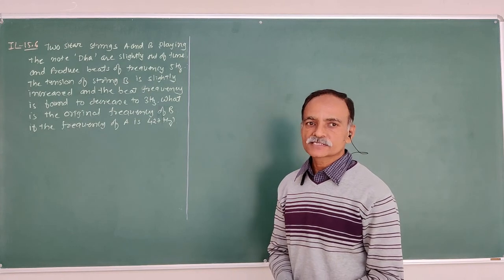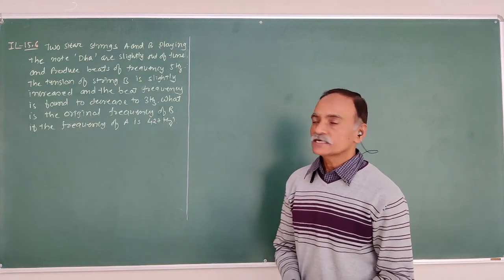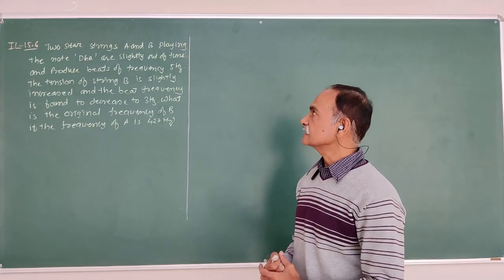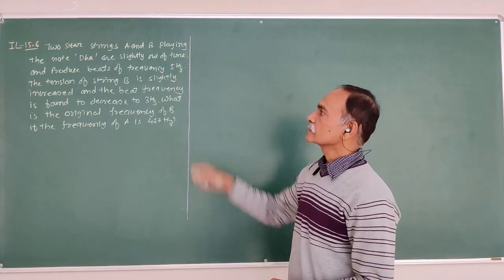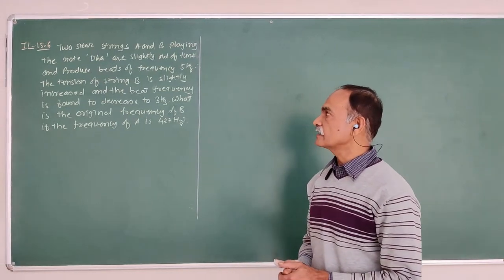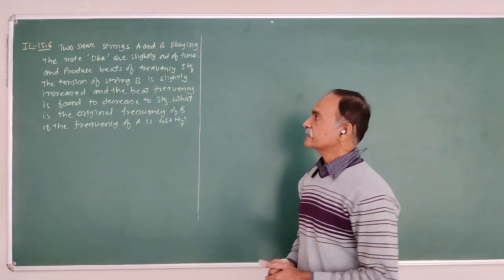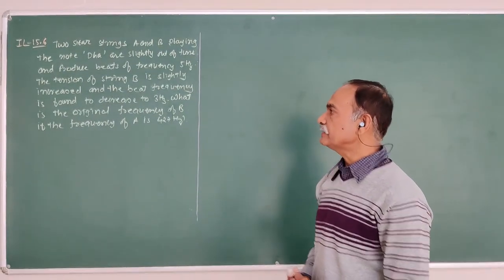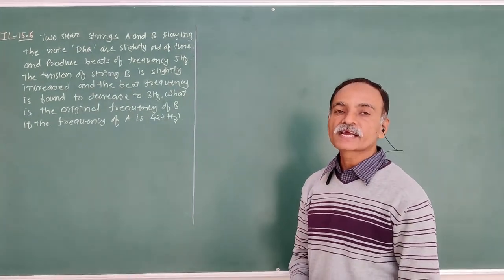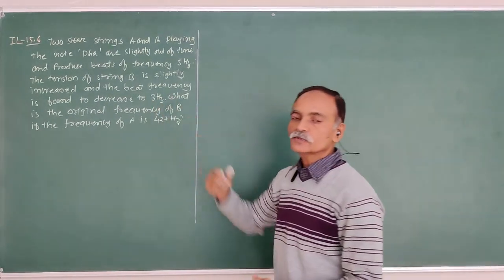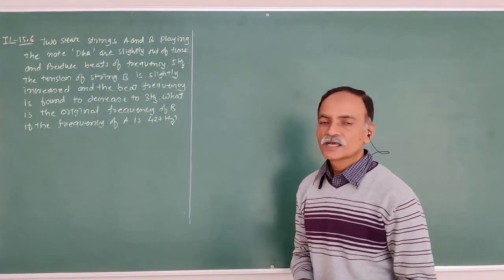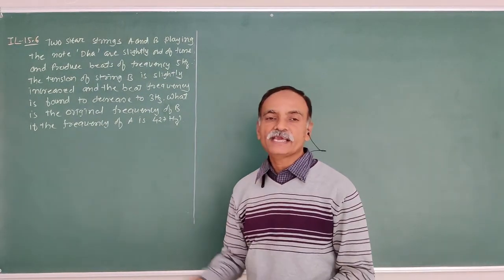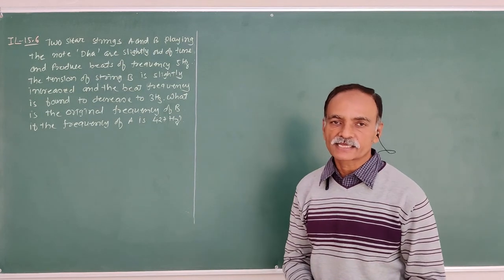Illustration 15.6. The two sitar strings A and B playing the note Da are slightly out of tune and produce beats of frequency 5 Hz. The tension of string B is slightly increased and the beat frequency is found to decrease to 3 Hz. What is the original frequency of B? The original frequency of A is given as 427 Hz.